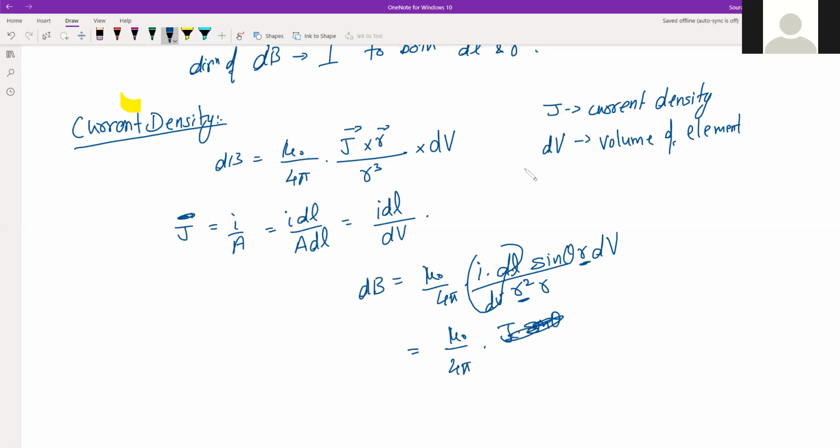So this one is J cross R. That is in the form of current density.